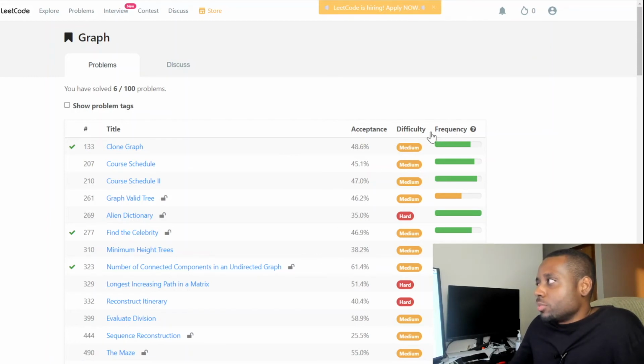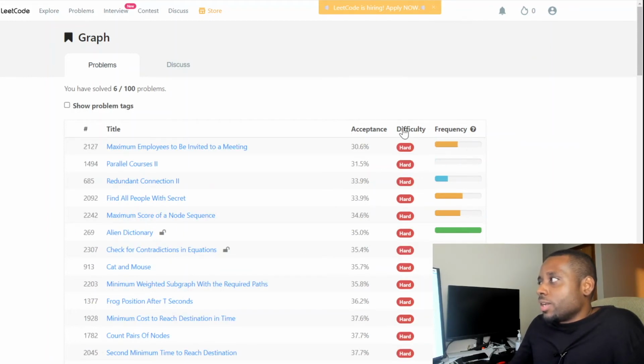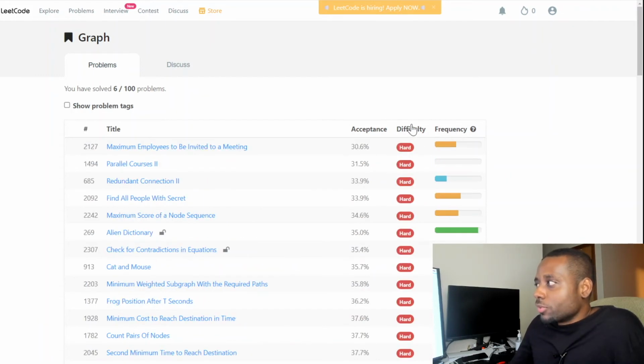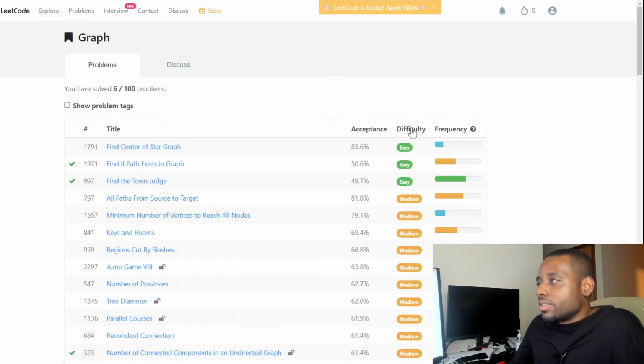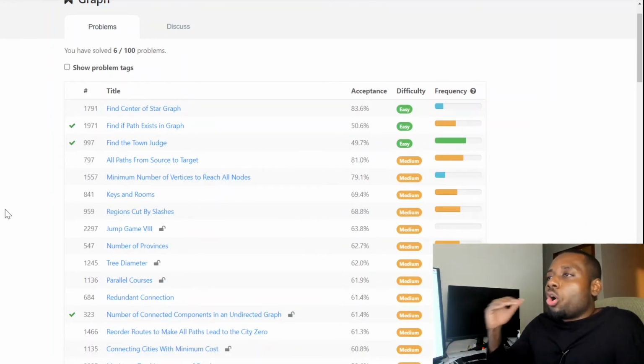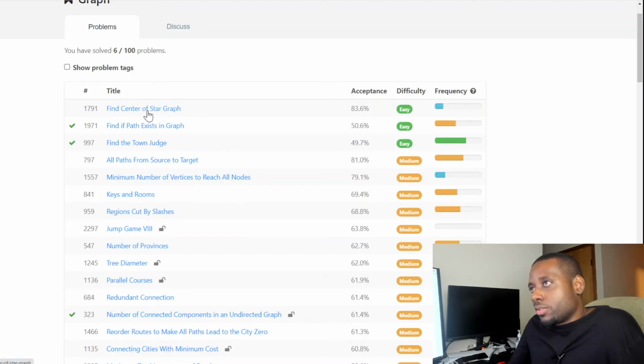I don't really sort by frequency, but for this one I'm going to sort from easy to medium. You do all the questions and work your way in.